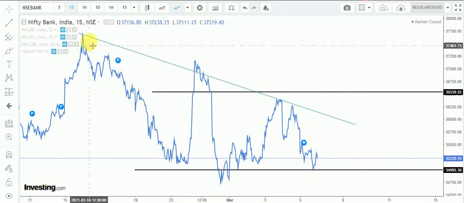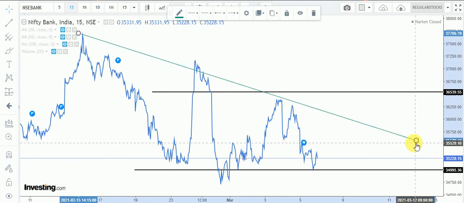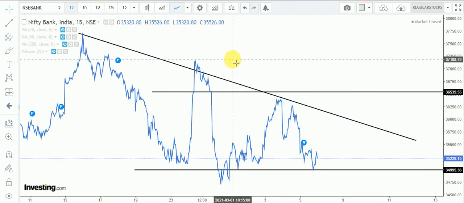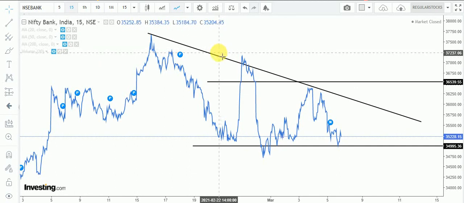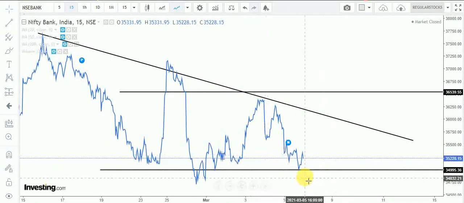Bank Nifty is trading in a bearish descending triangle. That is a major chart pattern and a bearish chart pattern. So the bank index is showing bearish sentiment, and right now it is trading near support.